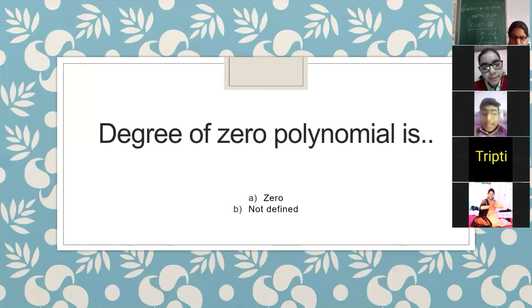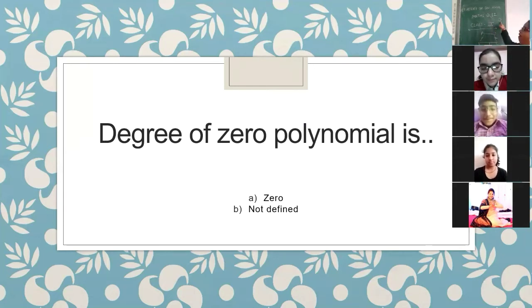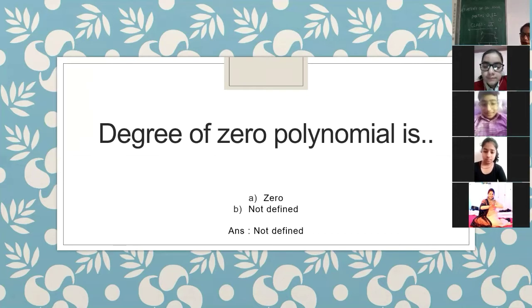Ma'am, I cannot explain. Ma'am, I only know this much, that for 0, the value is -1. Okay, okay. You know that much. It is a 0 polynomial. 0 is a 0 polynomial, and the degree of 0 you cannot define. Okay, so the correct answer is, it is not defined.